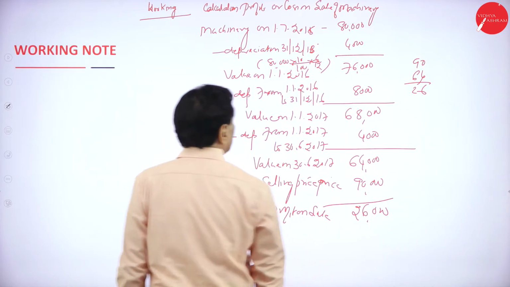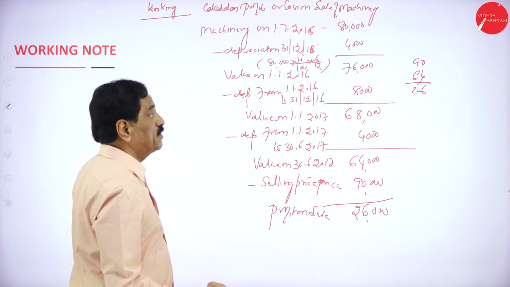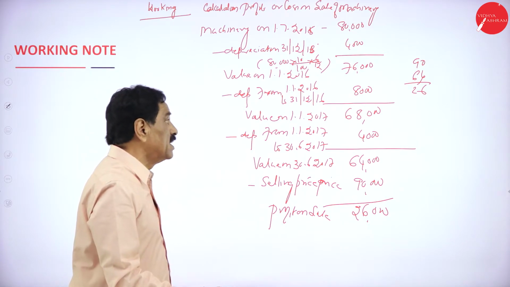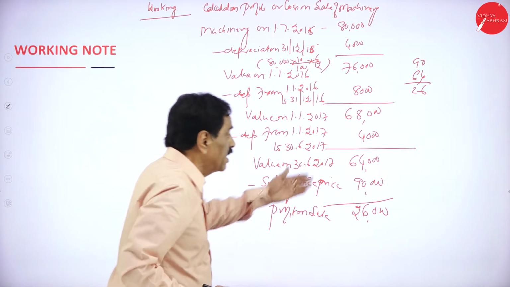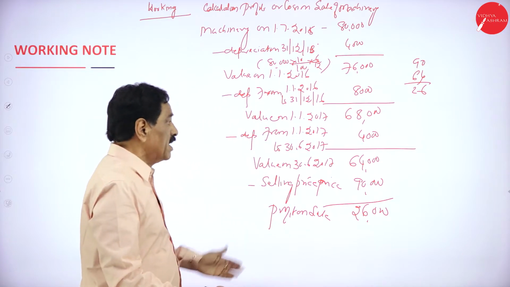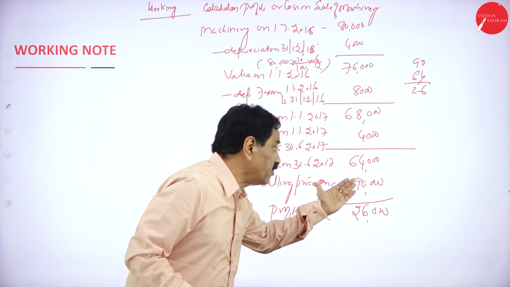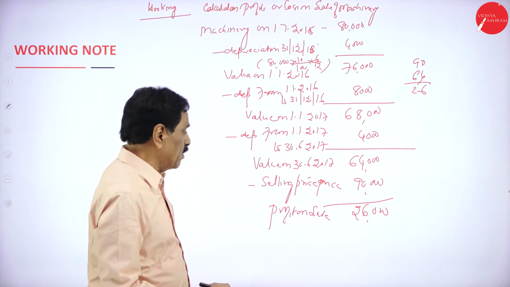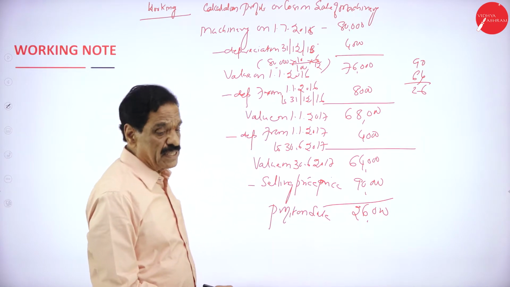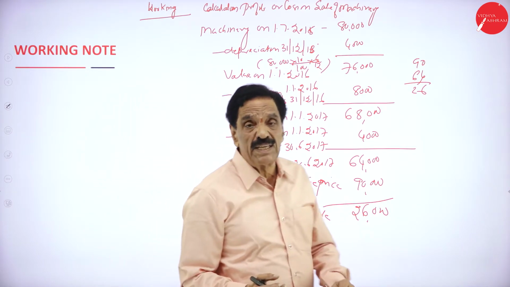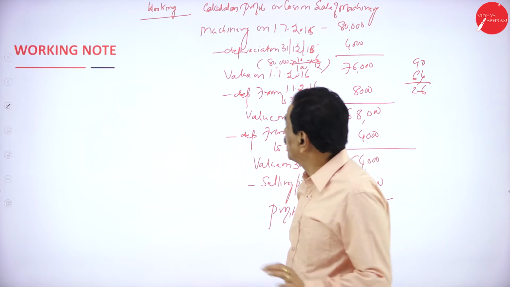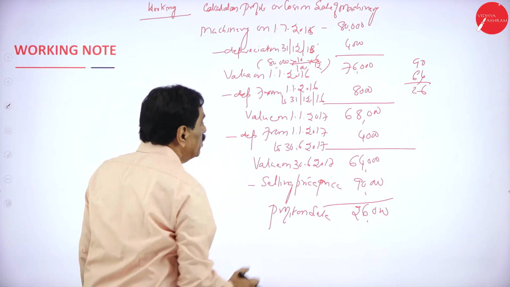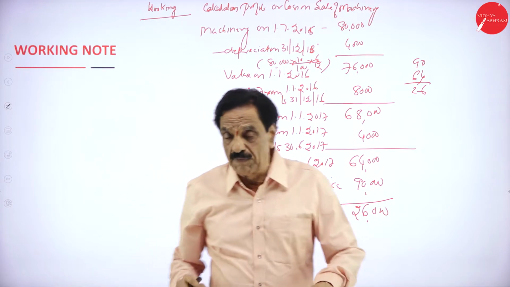So what's the original cost? 80,000. First year depreciation is 4,000, leaving 76,000. Second year full value, 8,000. Third year half value, 4,000. At the time of sale it was 64,000. Sold for 90,000 at a profit of 26,000. This should be adapted in the machinery account. I think you understand the working now. We'll go through the problem slowly.